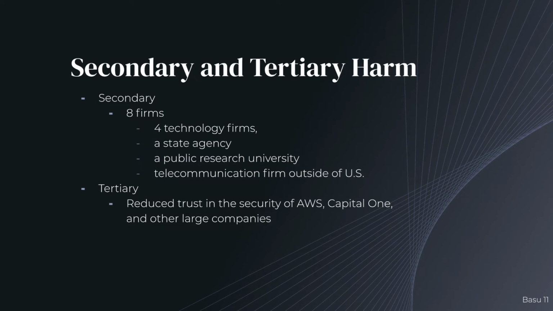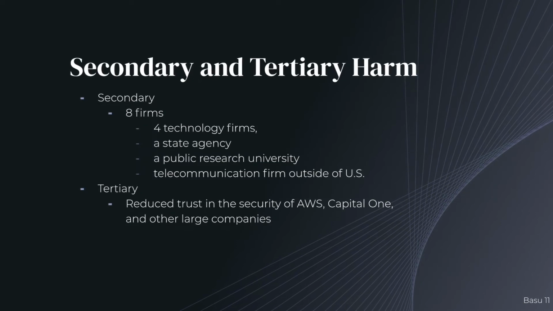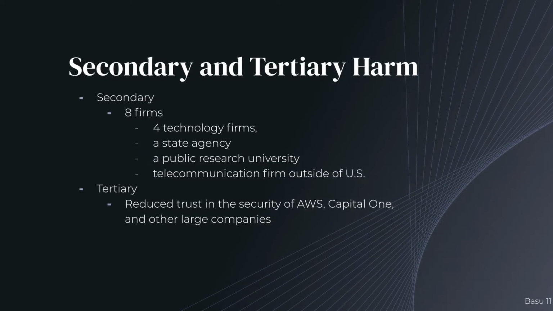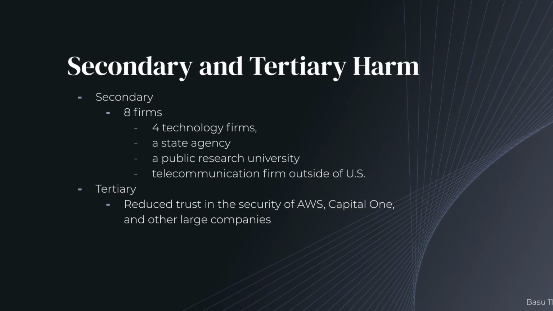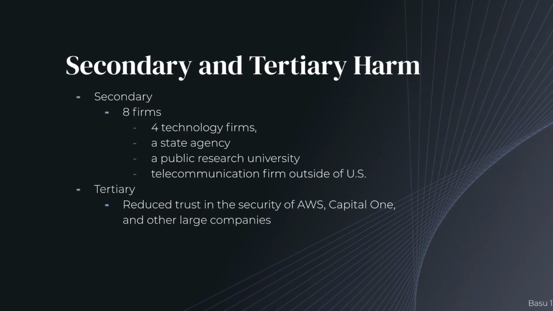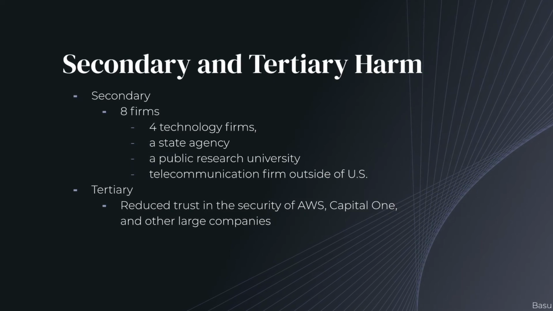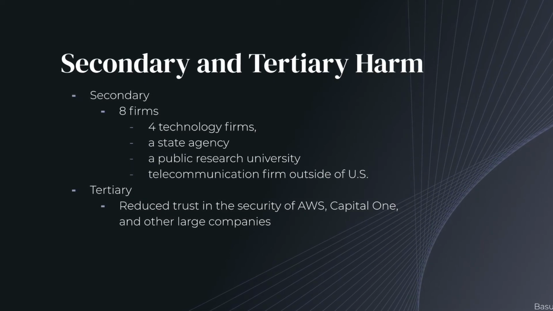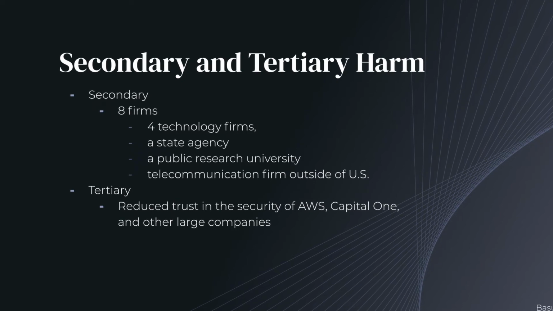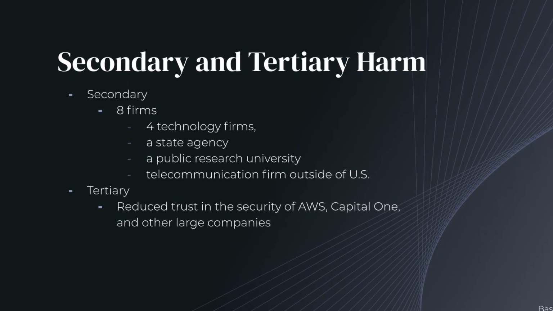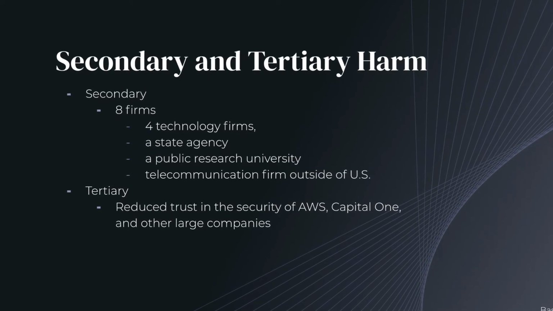In addition, the data of 8 firms was compromised in the attack. These 8 firms included 4 technology firms, a state agency, a public research university, and a telecommunication firm outside of the US. Amazon Web Services is also facing a lawsuit that accuses the company of failing to act on the known weakness in its cloud services.